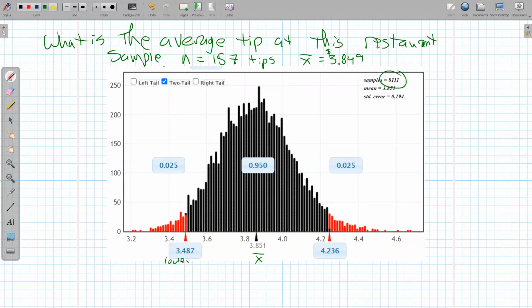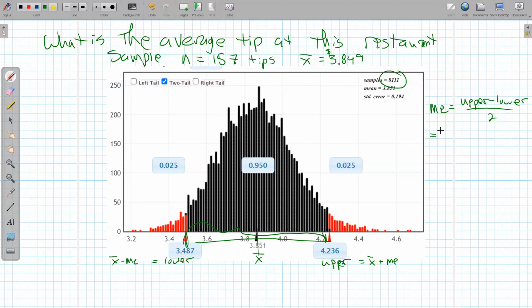This would be my lower value. This would be my upper value. And remember, the upper value is always the mean plus the margin of error, and the lower one is always the mean minus the margin of error. So I think the easiest way to get the margin of error out of this is to find the total width, how far it is all the way across, and then cut it in half. So to get the margin of error here, I think the best way to do it in StatKey is to take the upper number, subtract the lower number, find out how wide this interval is, and then cut that in half.